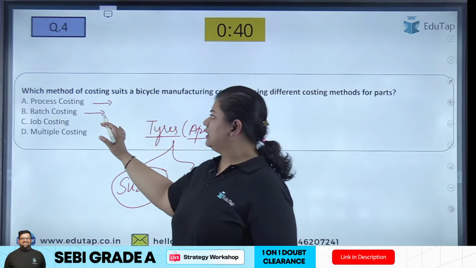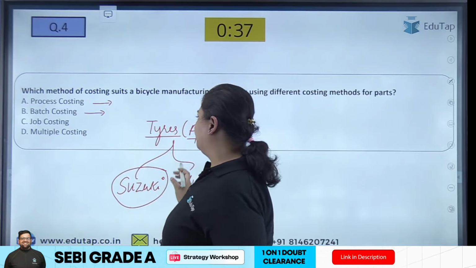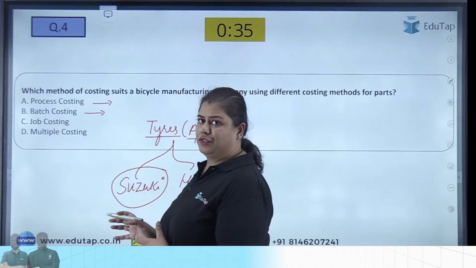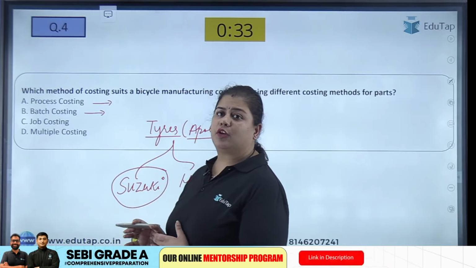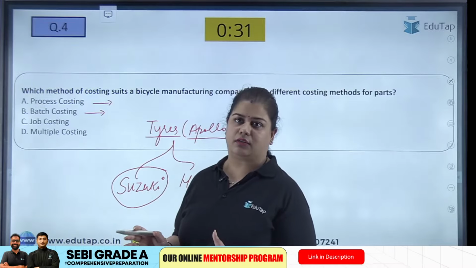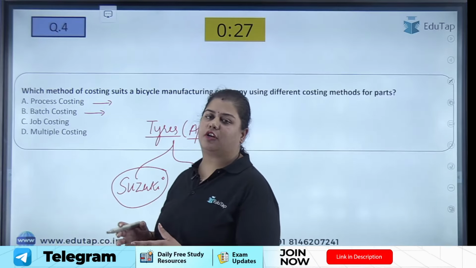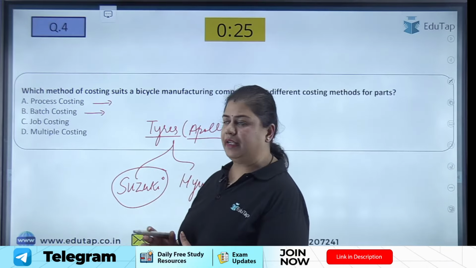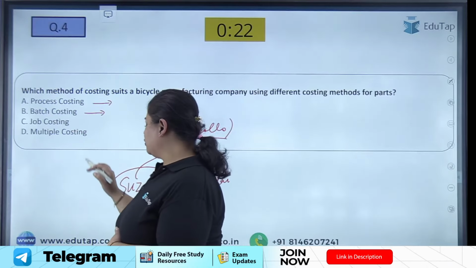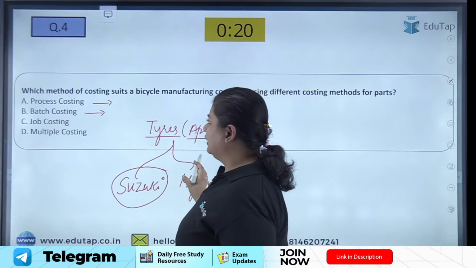So batch costing is done where we have to produce in lots or batches, and also here the product is not very similar. In one batch the product is similar, but in the second batch the product will be different, right? So batch costing is what? When we are producing in lots.